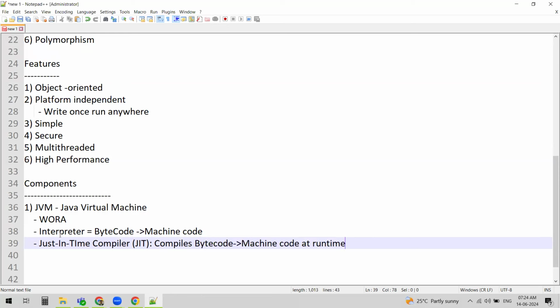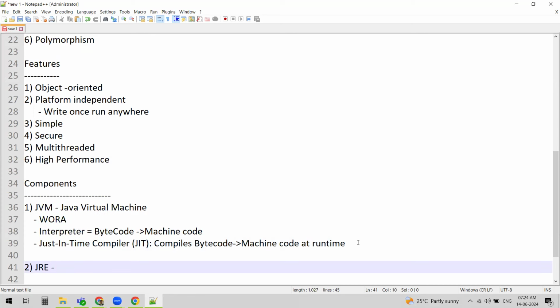So these are the main components within the JVM. What is the JVM? Java Virtual Machine. It is responsible for the platform independent feature of Java, that is write once, run anywhere, because it is the actual component converting the bytecode into machine code using its component called the interpreter. It also has the just-in-time compiler, which we call the JIT compiler, which compiles the bytecode to machine code at runtime. So this is about the JVM, one of the components of Java.